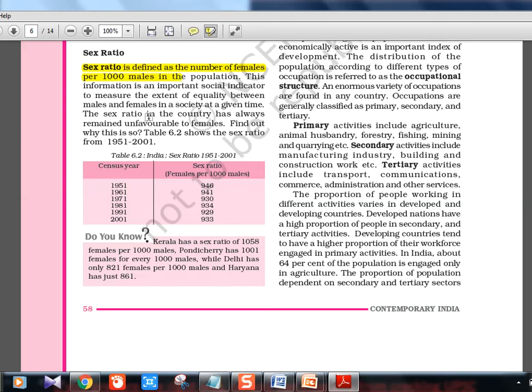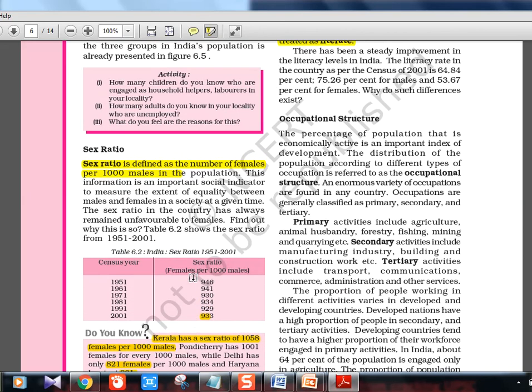Sex ratio is anyway a basic thing, a general definition. Global bodies and all will check how much each country has and each state has, and based on that, rankings will be given. If you see, it's changing year by year. 946, it's actually coming down. It's varying; it's not a constant increase or a constant decrease. 933 in 2001. Kerala has good ratios, 1058 females per 1000 males. Pondicherry has 1001 per 1000. Delhi has 821 only, and Haryana has just 861. That is why a lot of women empowerment schemes, the Beti Bachao, Beti Padhao, are primarily focused in the Haryana region because of these poor rates.